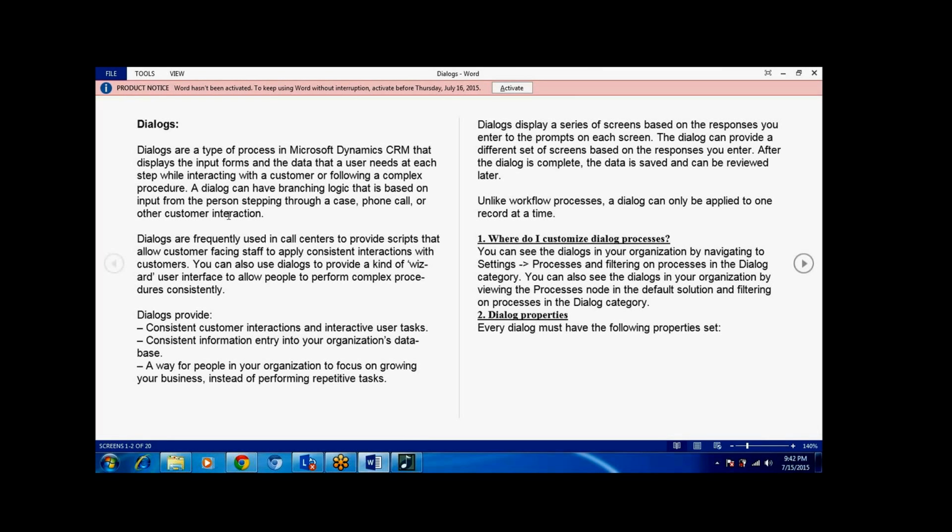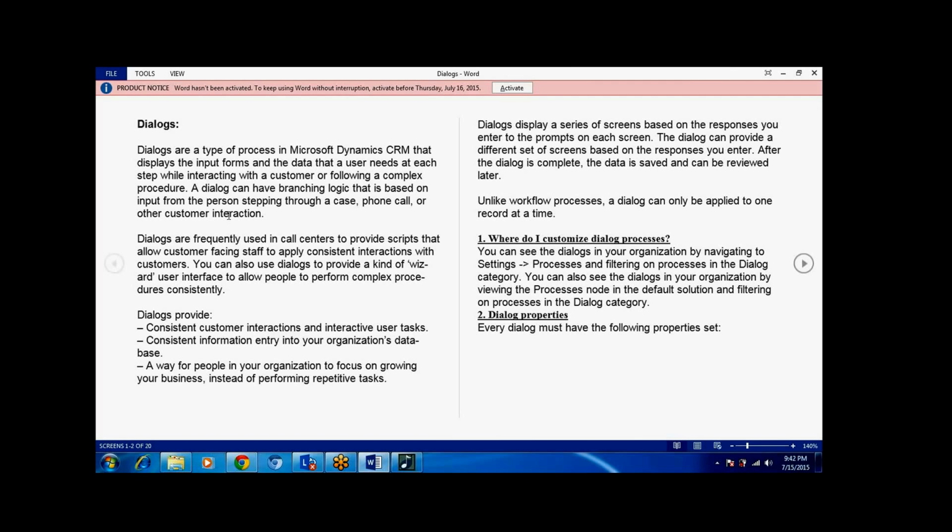In a simple manner, when you call a customer care center, they take your details, enter some details and click save.